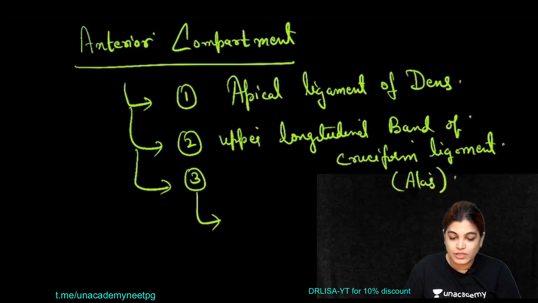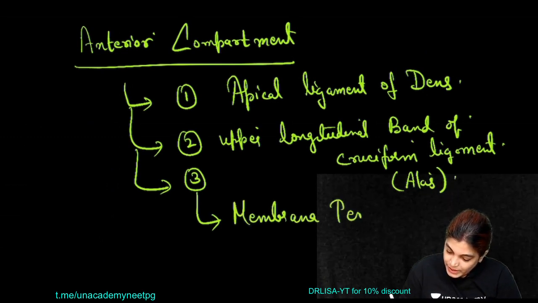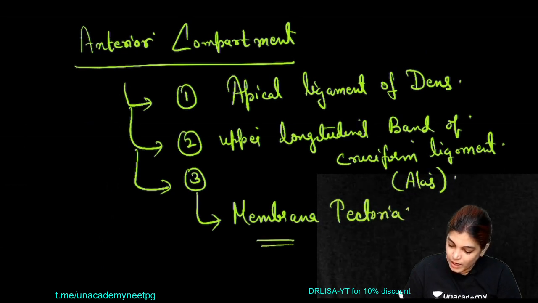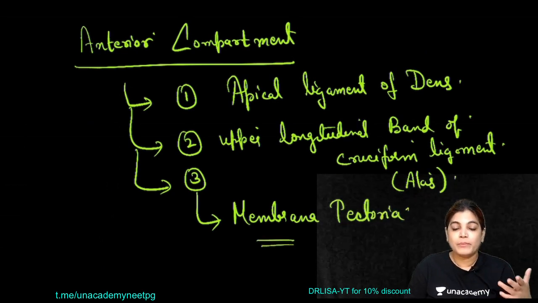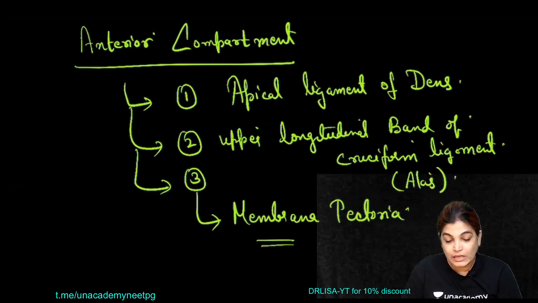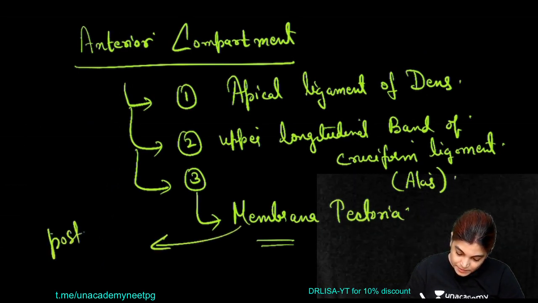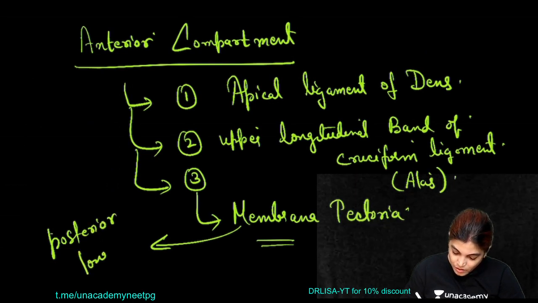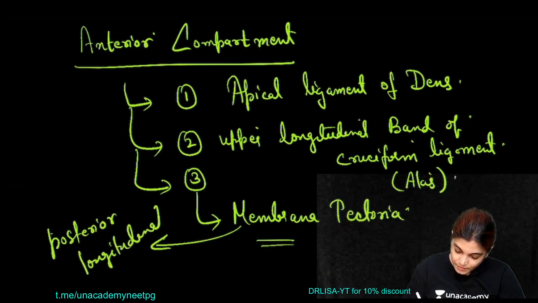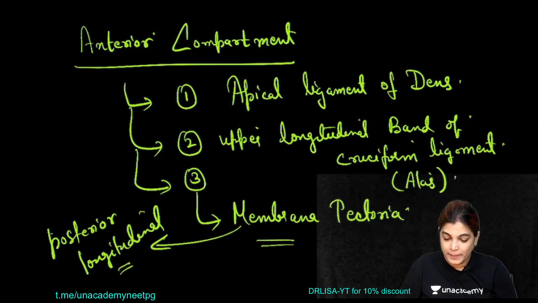And the third important structure passing is the membrana tectoria. Again, an MCQ is framed on which structure the membrana tectoria is. It is the continuation of the posterior longitudinal ligament of the vertebral bodies. So membrana tectoria is the continuation of which ligament? The posterior longitudinal ligament, which lies in relation to the vertebral bodies.